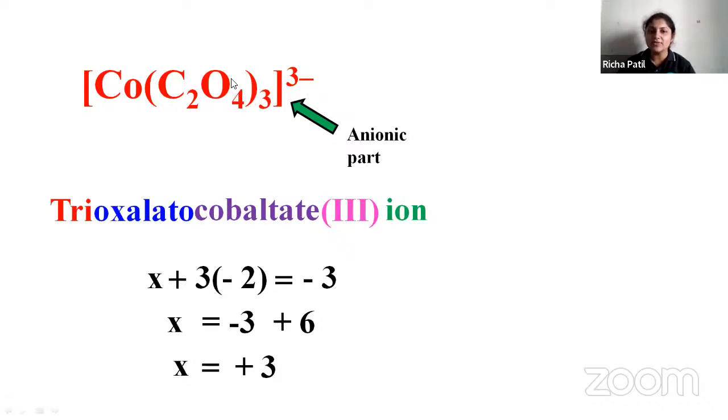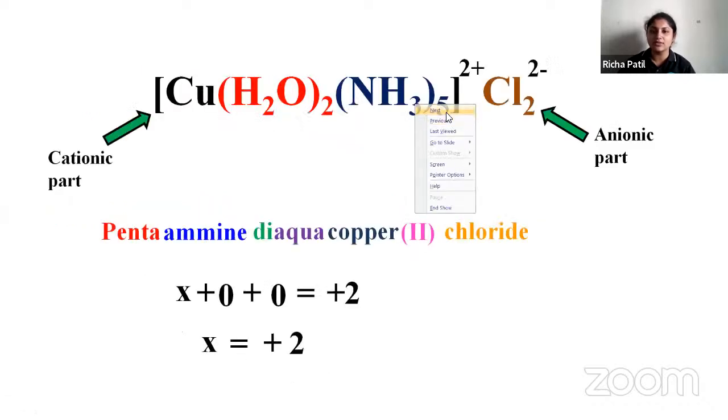So how is the name given? First you have to name your ligand. So it is trioxalato, cobaltate. Then the cobalt has the charge 3, and then you have to write ion. After writing the charges of oxalato, you have to find the charge of the cobalt. So these are the ways.